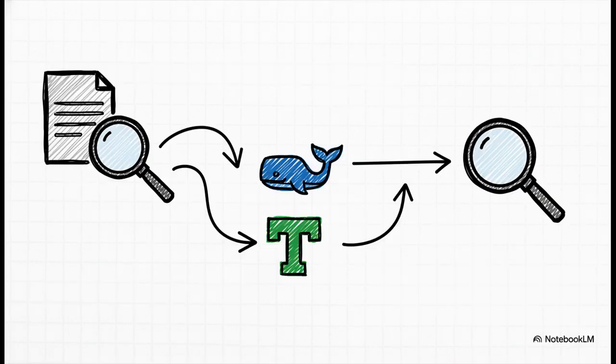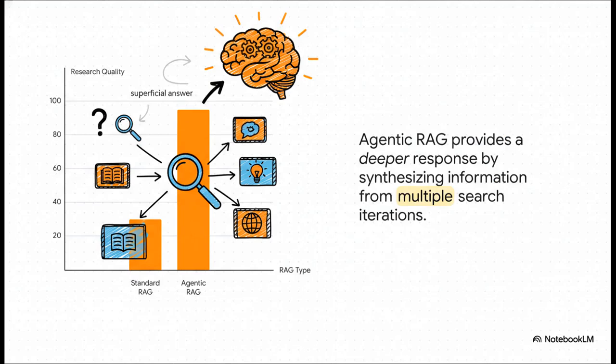But here's the magic. It doesn't stop there. After that first round of searches, it looks at the results and notices new, important keywords it didn't have before, like Docker and Terraform. So it decides to go again, performing another round of searches to dive deeper into those specific topics. This is an iterative, multi-step research loop. And the result of all this extra thought and work? Well, it's a night and day difference. Where standard RAG would have given you a really basic, superficial answer, Agentic RAG synthesizes information from all its different steps and sources to give you a deep, comprehensive, and genuinely useful response.